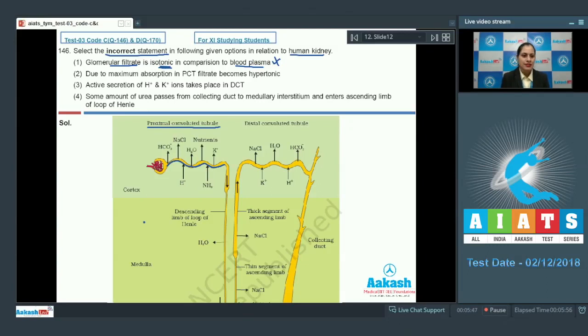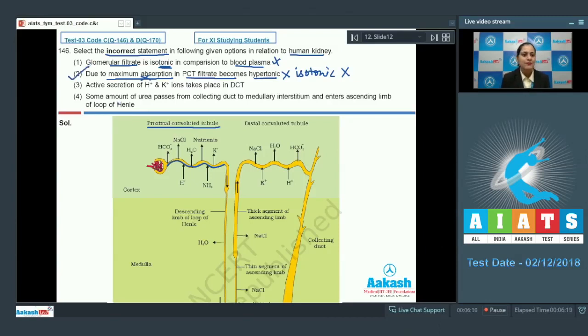The next statement is due to maximum absorption in PCT, filtrate becomes hypertonic, and this is incorrect because we know that maximum reabsorption and not absorption occurs in PCT, and the filtrate becomes isotonic rather than hypertonic. So this is an incorrect statement and is the correct answer to our question.